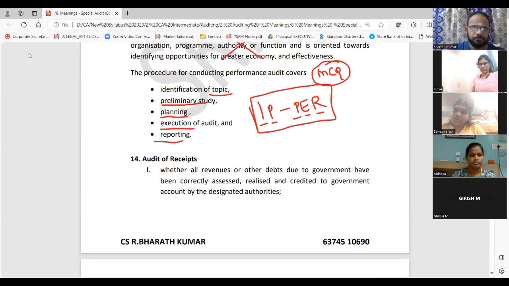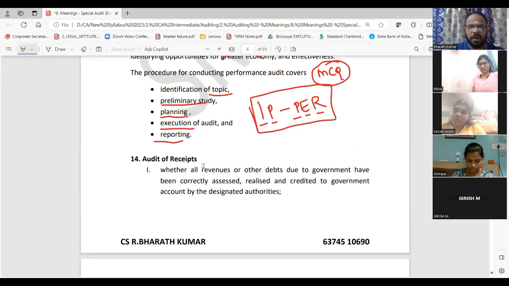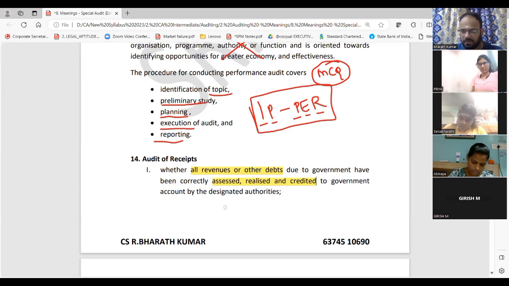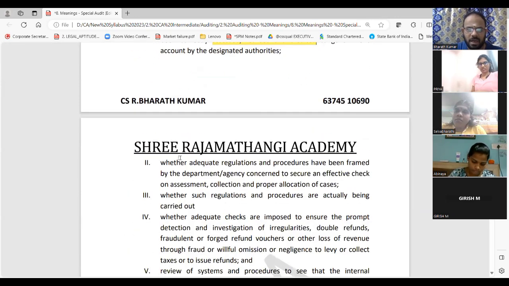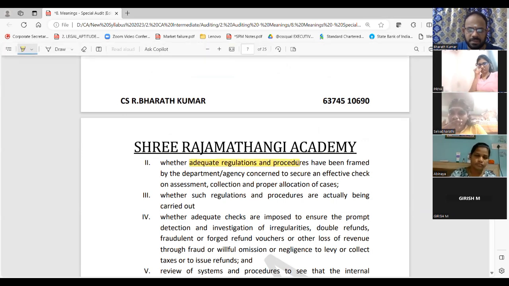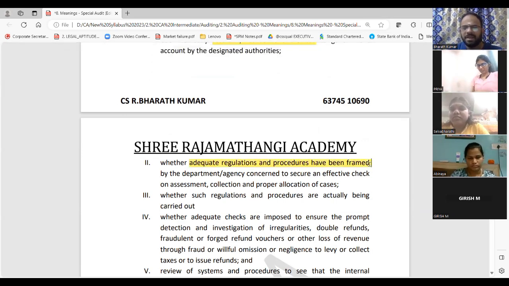First point, whether all revenues due to the government have been correctly assessed, realized, or credited. First point. I will color this, then you write. It should be easy. Okay. So first point. Second point, whether adequate regulations and procedures have been framed to secure an effective check on assessment and collection.